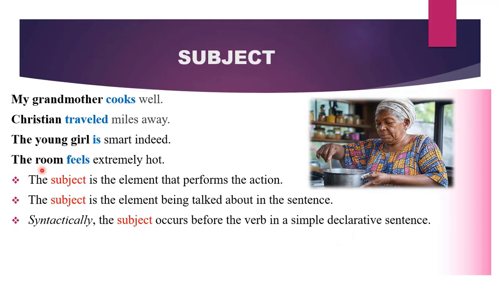So whenever you have declarative sentences, you are going to see your subjects before the main verbs. This is getting very easy to identify a subject. All that you need to do is to find your main verb in a simple declarative sentence. After you have found your verb, all the elements that appear before the main verb would function as the subject.